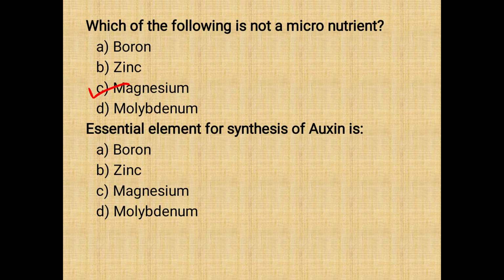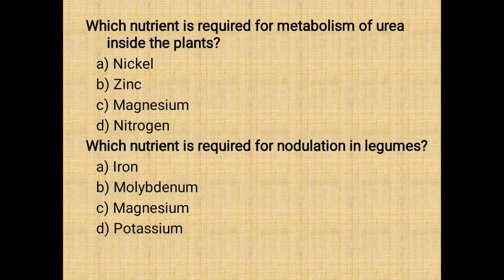Next question is, essential element that is required for the synthesis of oxygen is. So basically zinc is required for the synthesis of oxygen. Next question is, which nutrient is required for the metabolism of urea inside the plants? So nickel is required for metabolism of urea inside the plants. It means that if nickel is not present, the urea metabolism will not take place inside the plants.